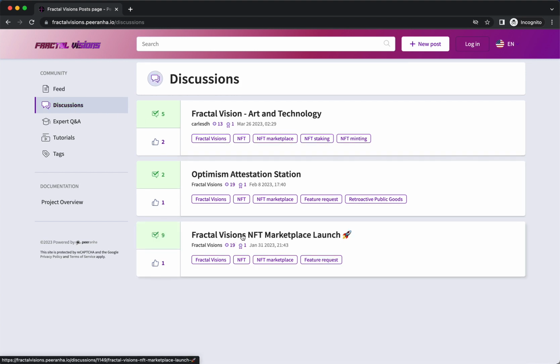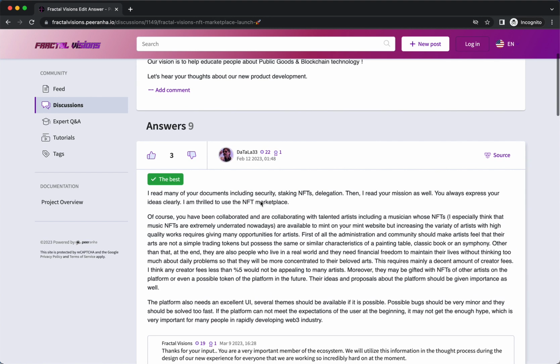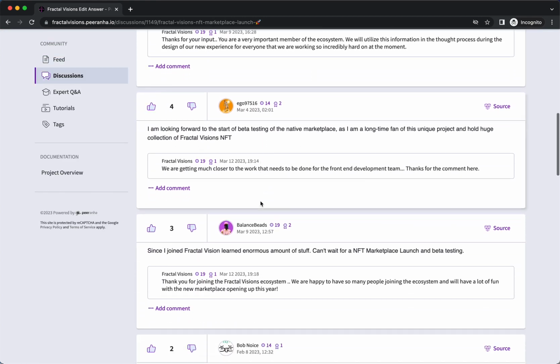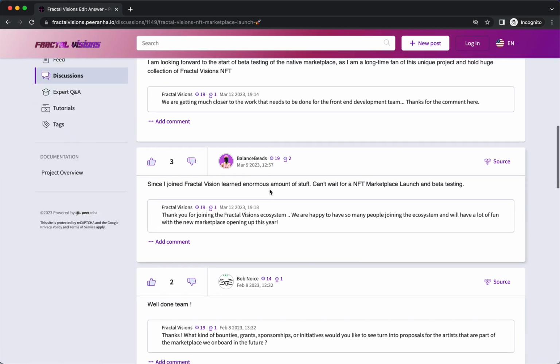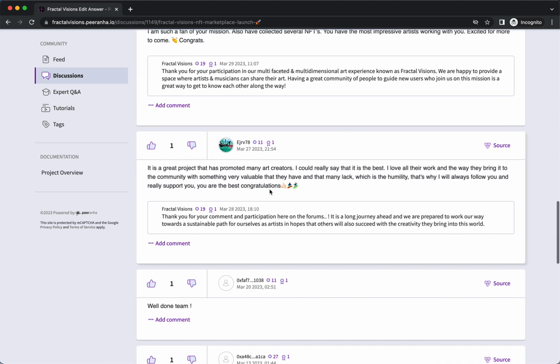The first one that I posted was the Fractal Visions NFT Marketplace. This is just our basic mission statement here, and you can see some of the answers that have been provided from members in the community, and each one of these members has points next to their name, as well as a little badge that shows how many NFTs they get for the points that they're getting on Peeranha platform.